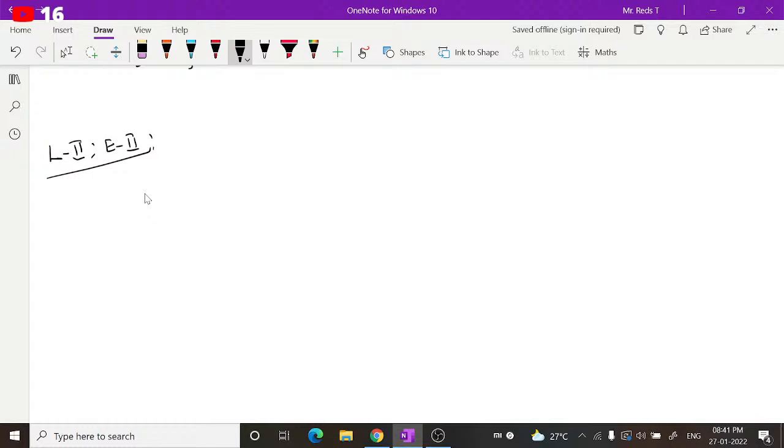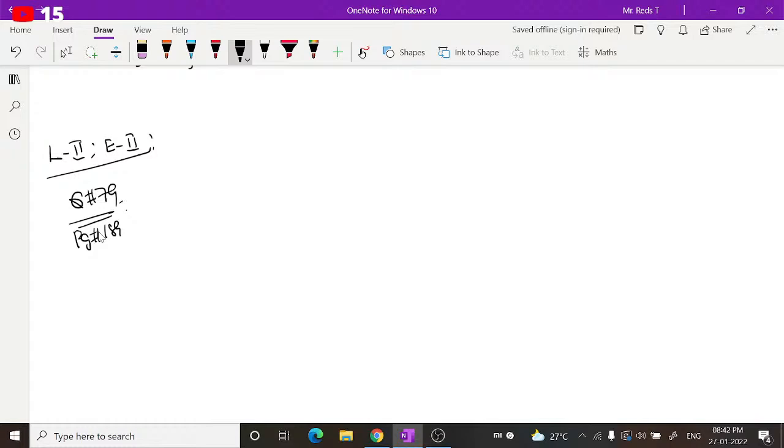Let us see question number 79. Question number 79, page number 183. Let me read the question first. Listen and understand what is given and what you are asked to find.